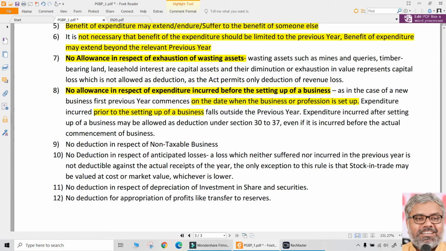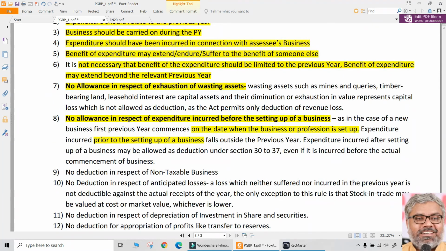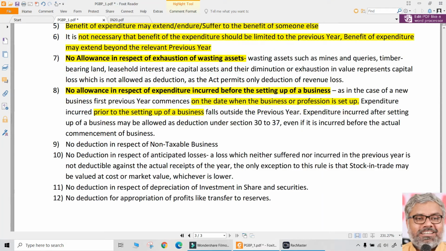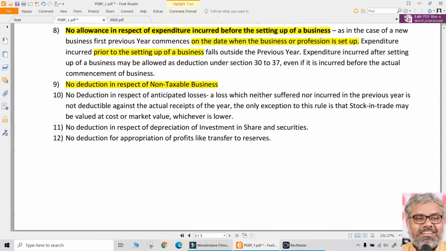But that is different because it is clearly, particularly allowed as deduction under that particular section, then it is allowed. If not, under normal circumstances, expenditure incurred prior to the setting up of business is not allowed. Another logical point. Same way, deduction cannot be claimed in respect of non-taxable business. When the business income is not taxable, how can expenditure be deducted? Doesn't make sense. So, not possible to claim deduction in such case where the business itself is a non-taxable business.